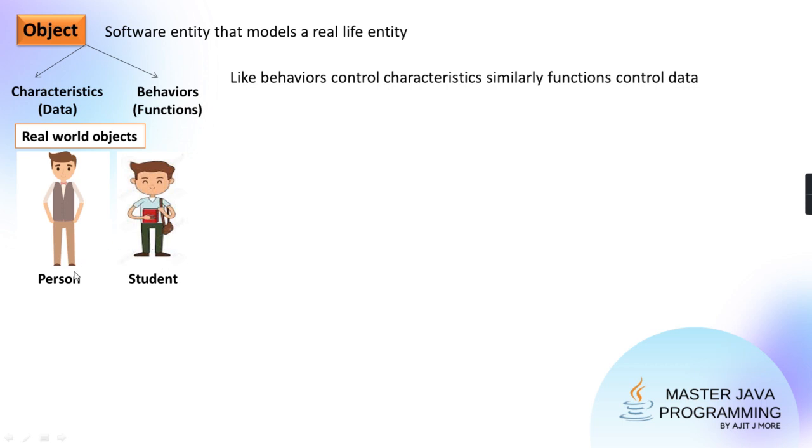Obviously, students are the type of persons only. Student belongs to one big category called person. So student will also have its own characteristics, it will have its own behavior, right or no? Then we can take bank, right?